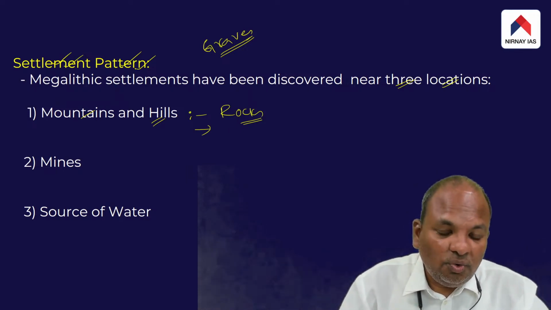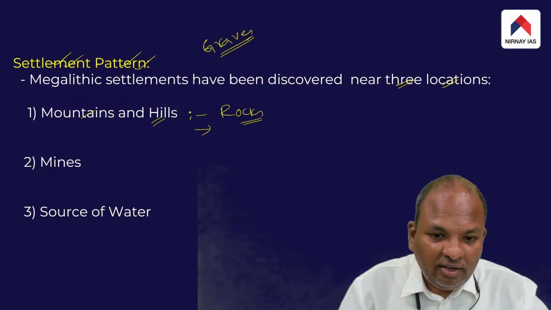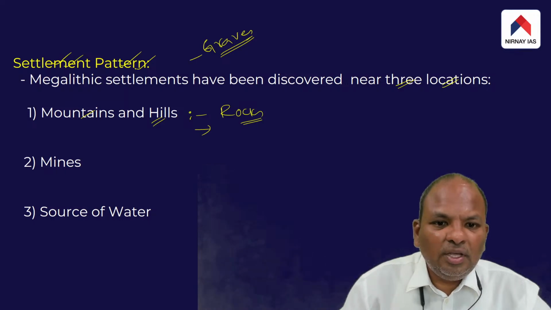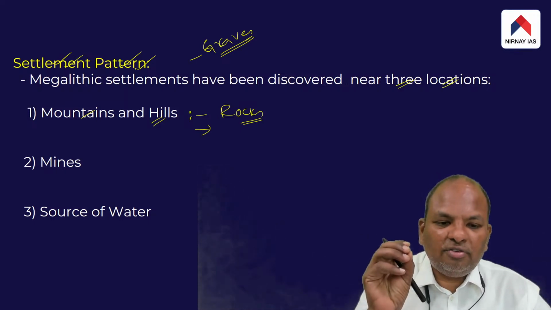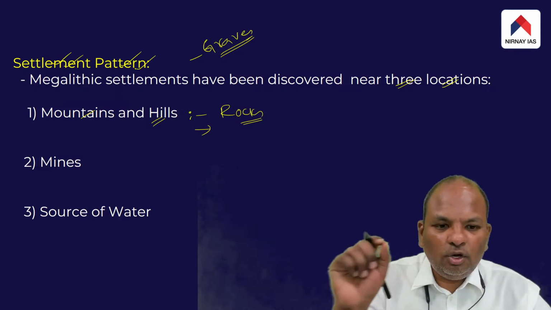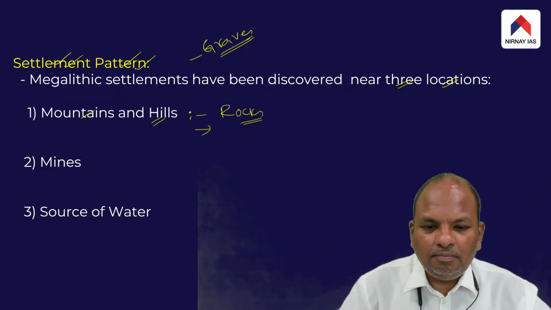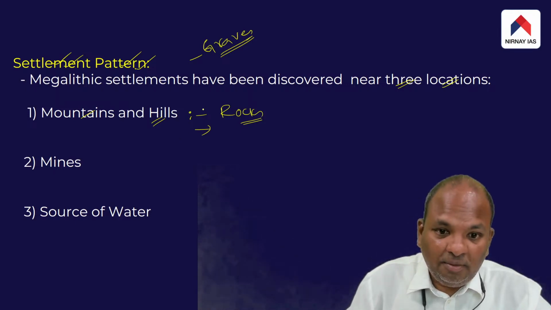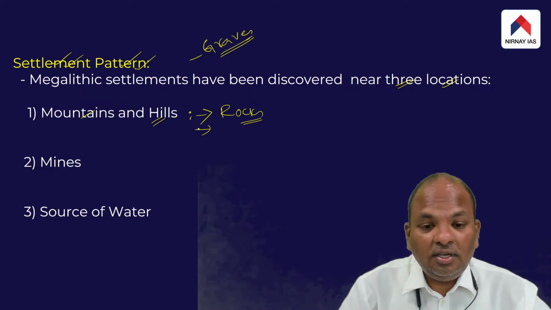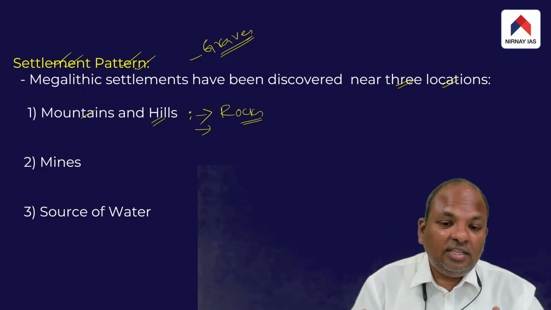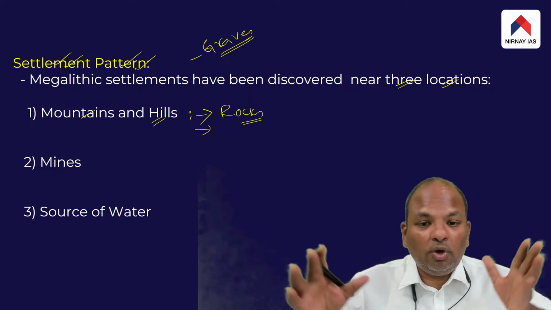So, in which locations did the archaeologists find these graves? The graves were discovered mostly from three different locations. One, invariably close to mountains and hills, as the people of the megalithic culture wanted rocks to decorate the graves.